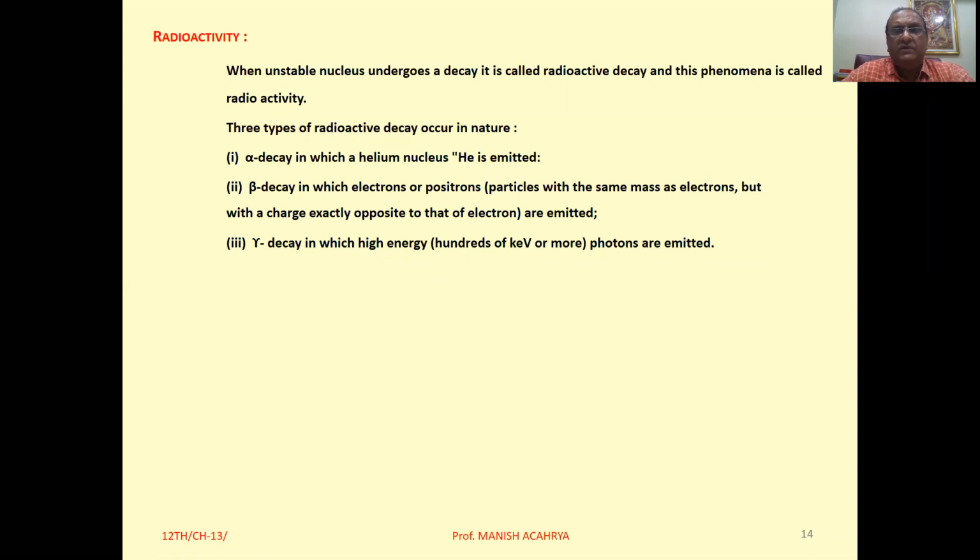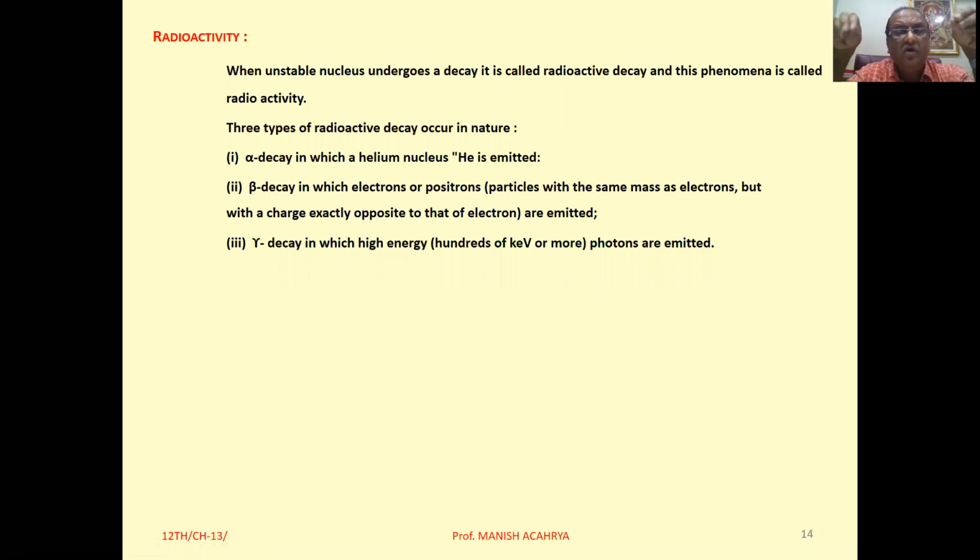Radioactivity means what? Naturally, some heavy elements like uranium, polonium, radium emit some radiations continuously and spontaneously.